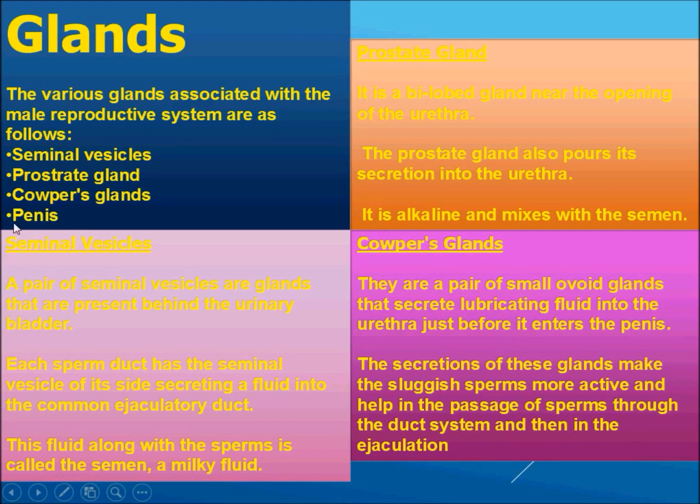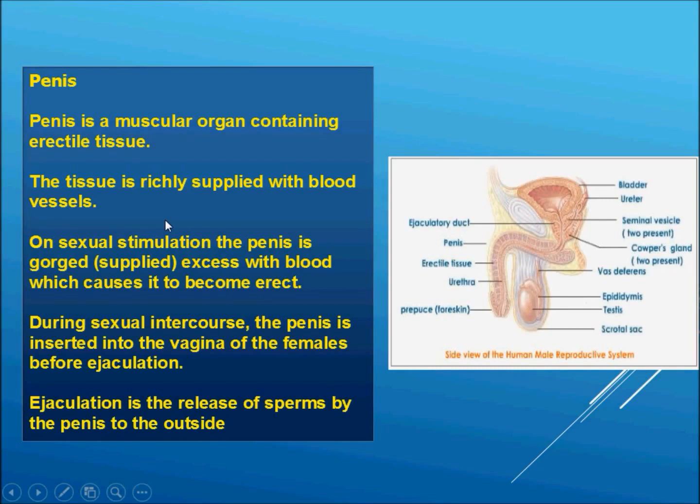Now the fourth gland is known as the penis. Let's see the penis. Penis is a muscular organ, contains erectile tissue. See, this is the penis, this is the urethra. Okay, this is the foreskin of the penis, which is also known as prepuce. This is the scrotal sac. This is the testis.